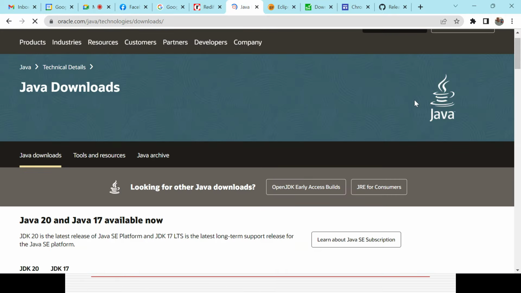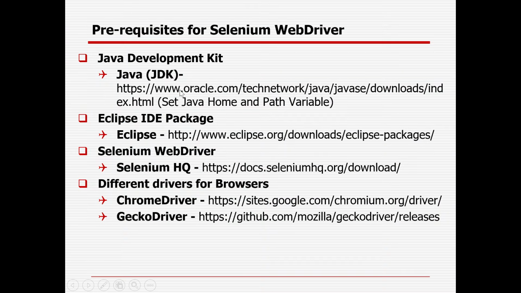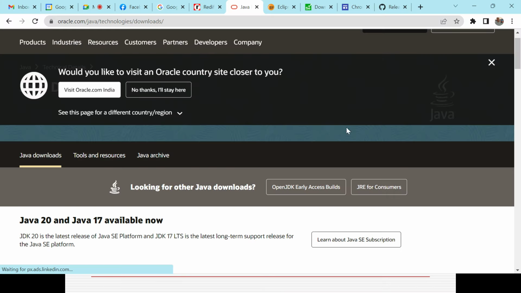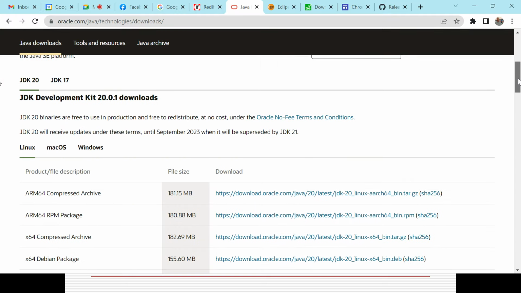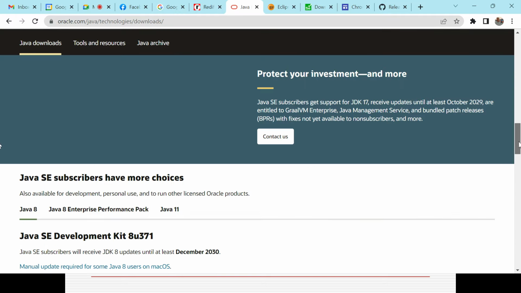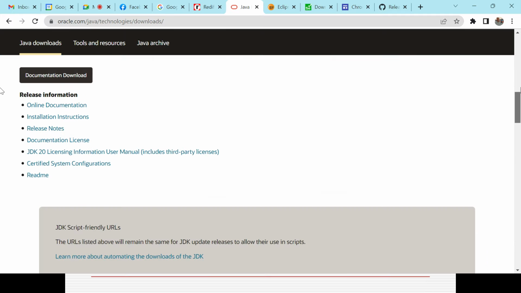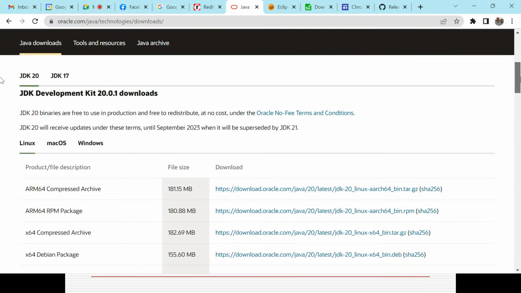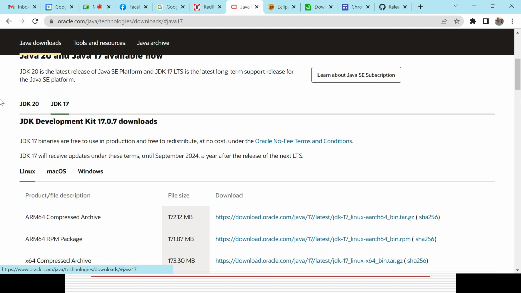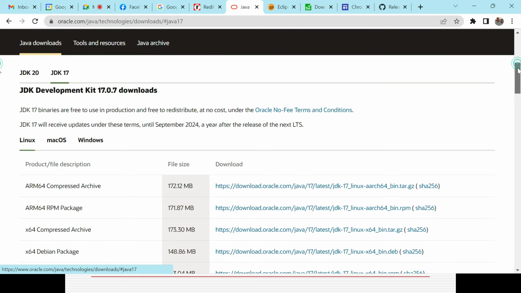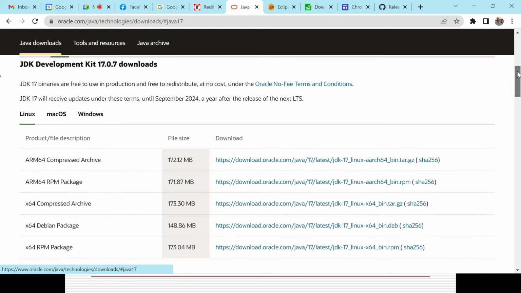After opening, this is the path only. You don't need to refer anywhere. You can go to the download page. Nowadays Java 20 is available, but you can start your journey with any version, like Java 8, Java 11, or Java 17. In case you want to install Java 20, you need to click on that. If you want to install Java 17, you need to go here. For 17 or 20, I think you need to create an Oracle account as well. Otherwise you will not be able to install it.